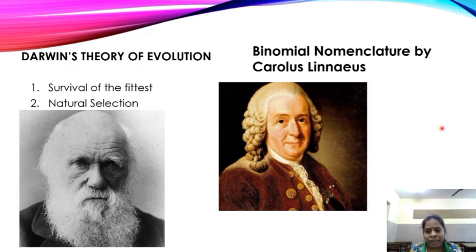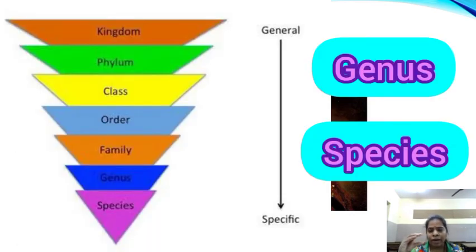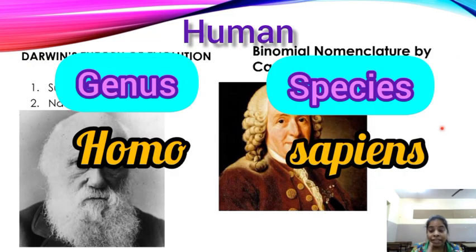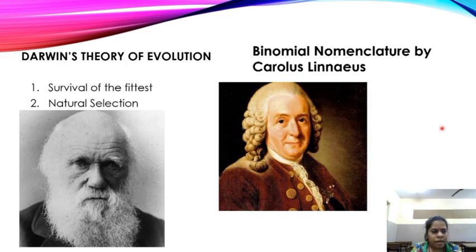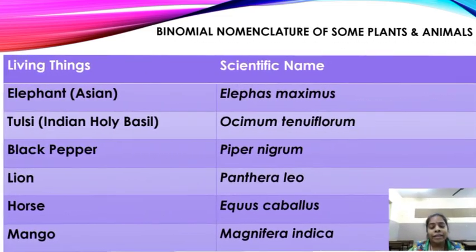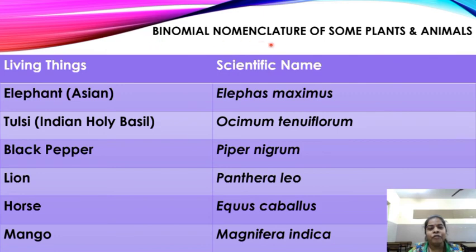Binomial nomenclature is the last two parts of the group taken, genus and species. Normally, the genus name is written with the first letter capital and the second half is written in small letters. Children, these are a few scientific names, also called binomial nomenclature. Binomial nomenclature is also called scientific name. So these are a few scientific names of examples given apart from your textbook.